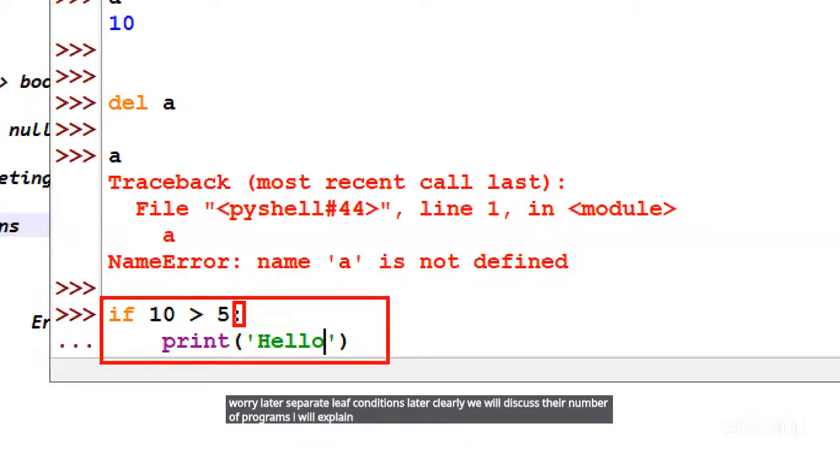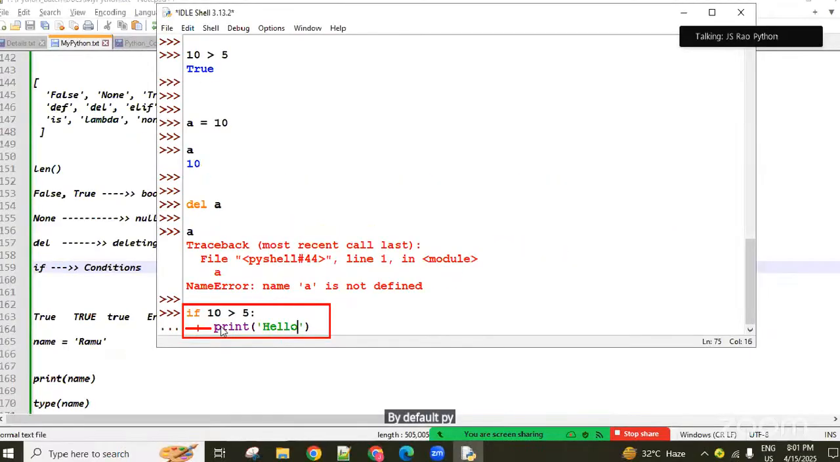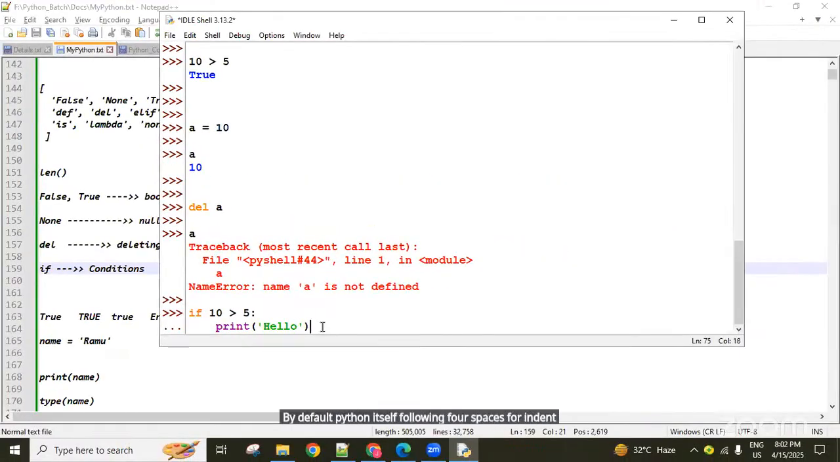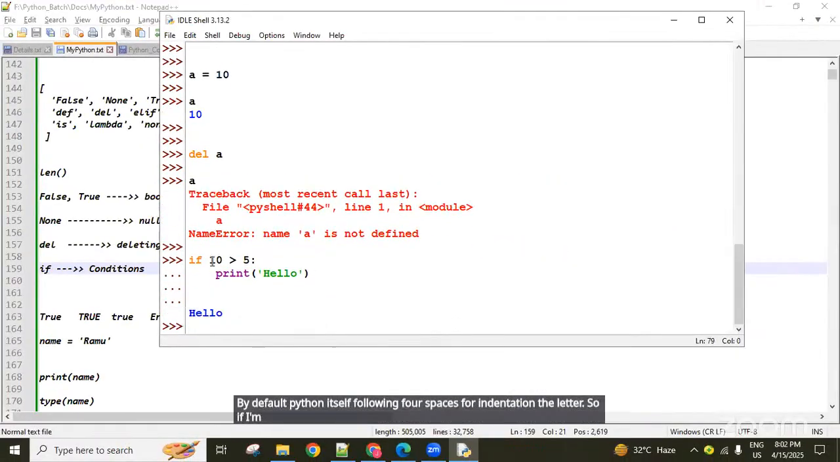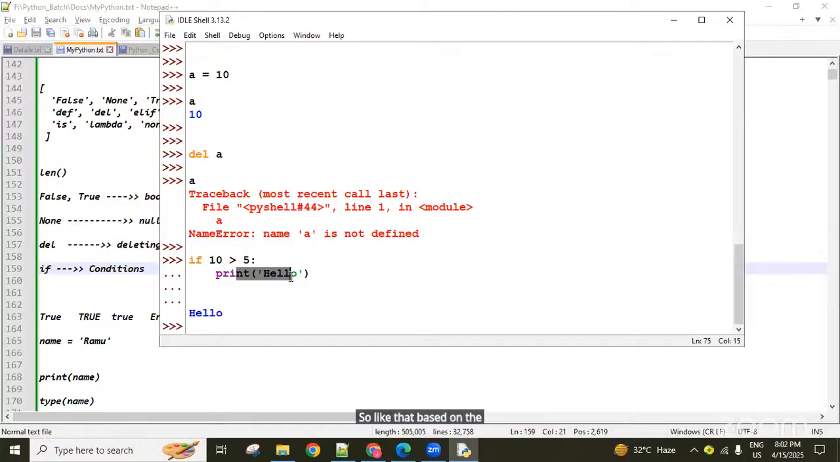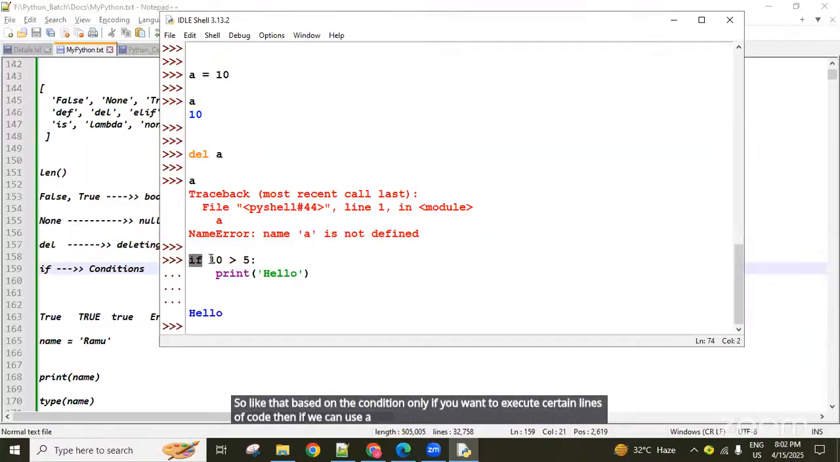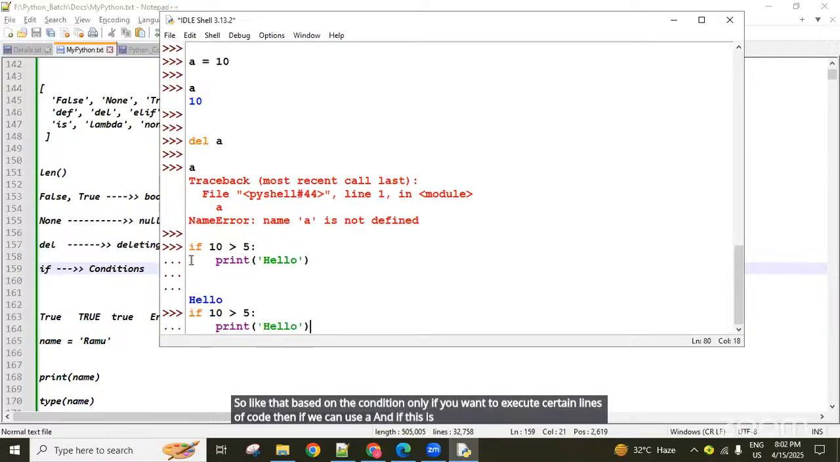Right now remember, when we use the colon symbol, we follow 4 spaces. By default Python itself follows 4 spaces for indentation. If I execute this, if this condition is true, then hello is printed. If this condition returns false, then hello is not going to be printed. Based on the condition, if you want to execute certain lines of code, we can use if, and if it is wrong, guys, then we can use an else block.